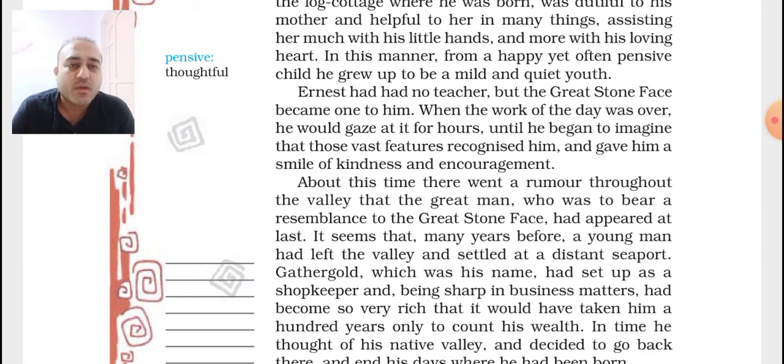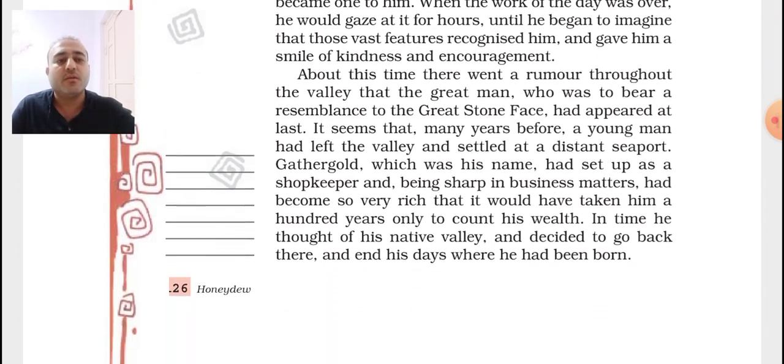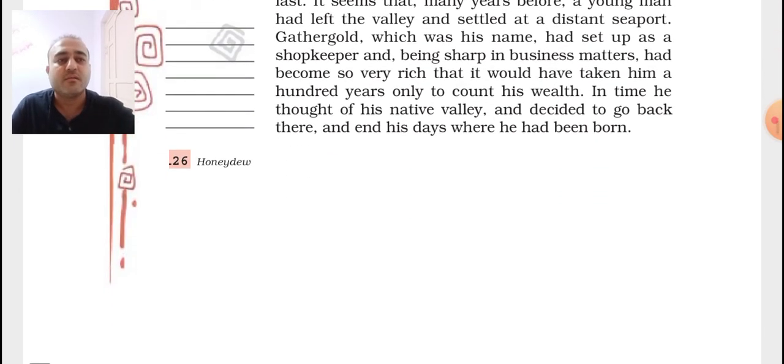distant seaport, and his name was Gathergold. Gathergold had set up as a shopkeeper and, being sharp in business matters, had become so very rich that it would have taken him 100 years only to count his wealth. So they are talking about Gathergold, who had become very rich.